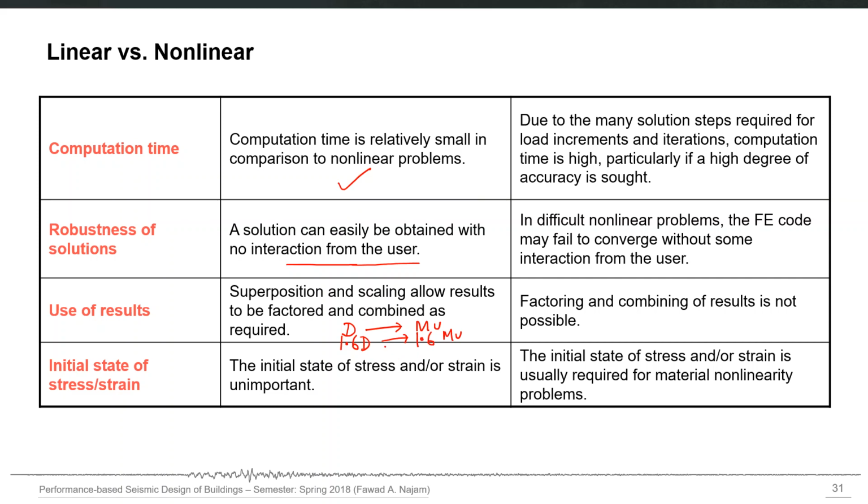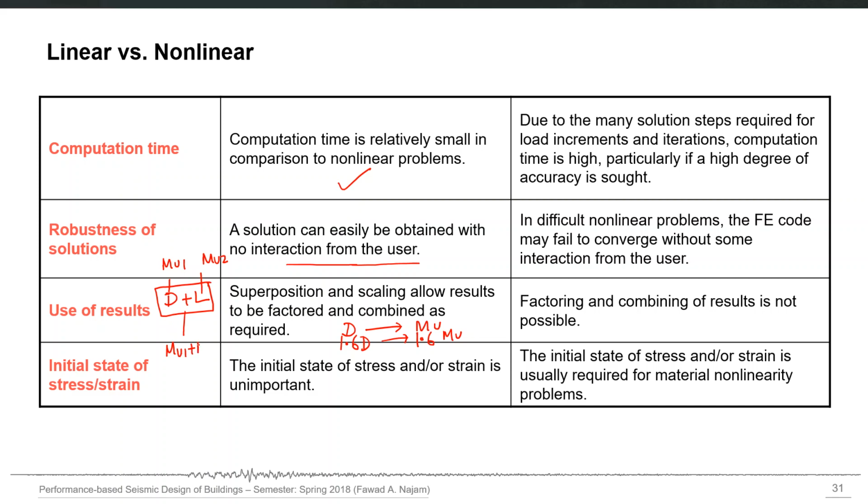So it means that I can simply superpose different loads. Dead load can simply be added to live load. For example, if dead load is producing Mu1 moment and live load is producing Mu2 moment, the load combination dead plus live will simply result in a moment of Mu1 plus Mu2.